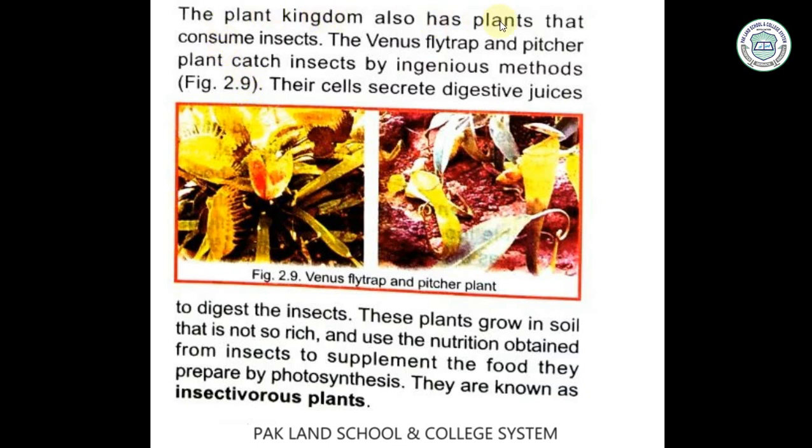The plant kingdom also has plants that consume insects. The Venus flytrap and pitcher plant catch insects by an ingenious method. Their cells secrete digestive juices to digest these insects. These plants grow in soil that is not so rich and use the nutrition obtained from insects to supplement the food they prepare by photosynthesis. They are known as insectivorous plants. Why are they known as insectivorous plants? Because they depend on insects. They take the food from the insects.